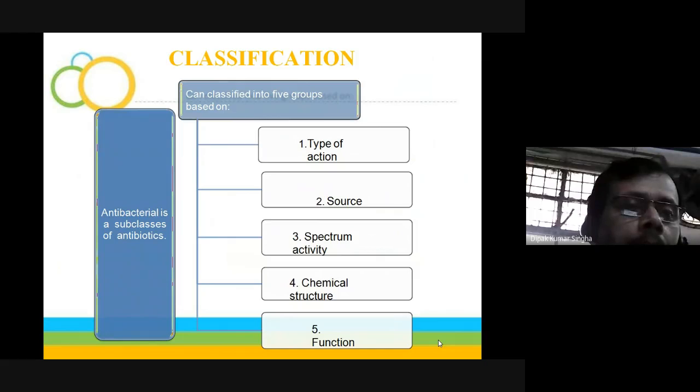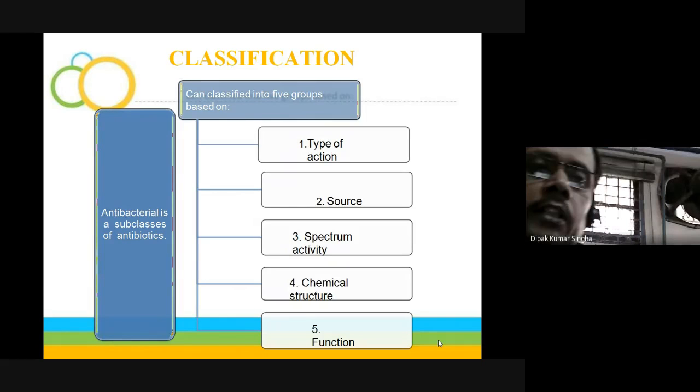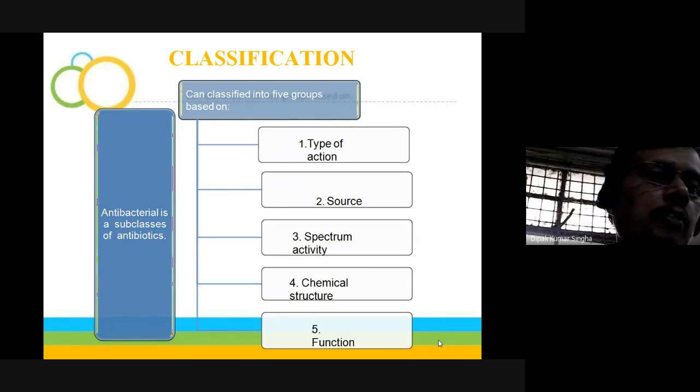Number 4 is the chemical structure. Different antibiotics have different chemical structures, and they are broadly classified based on this. And finally the function, which is the most important parameter. Based on it you can classify an antibacterial, especially an antibiotic, as antibacterial, antifungal, antiviral, antiprotozoal, or other drugs.